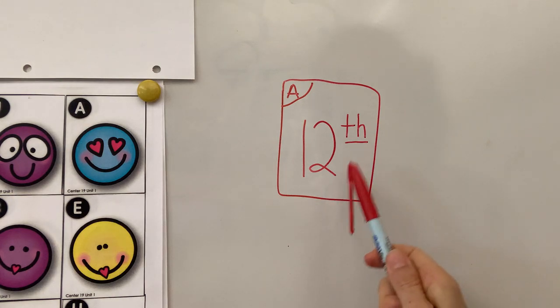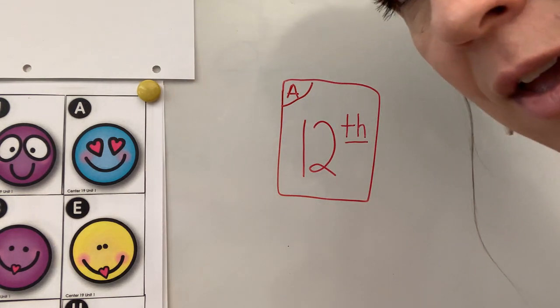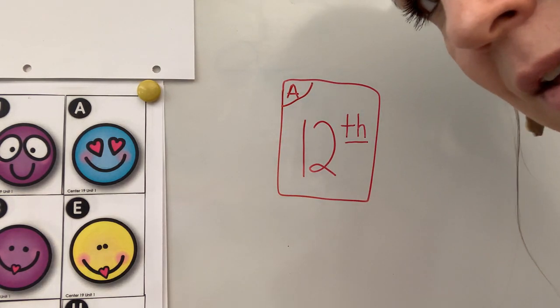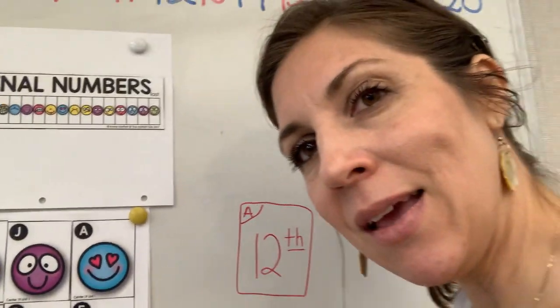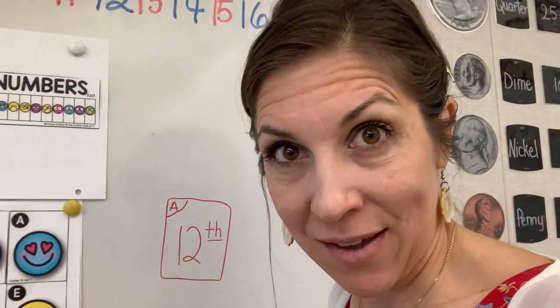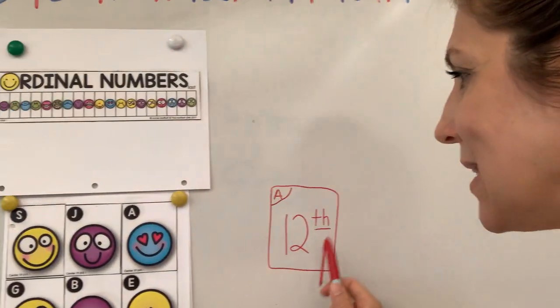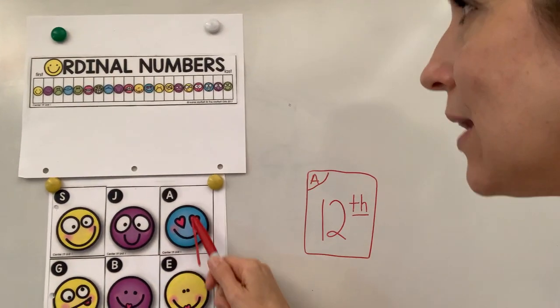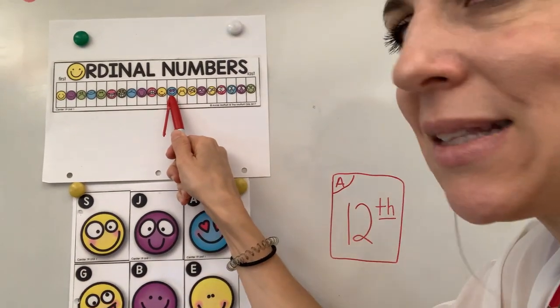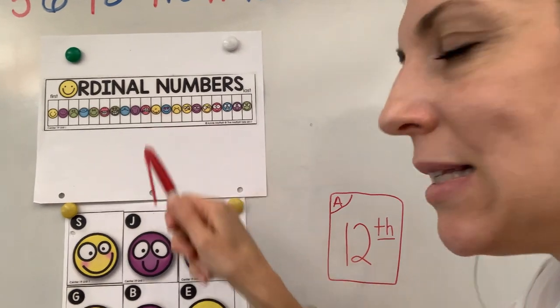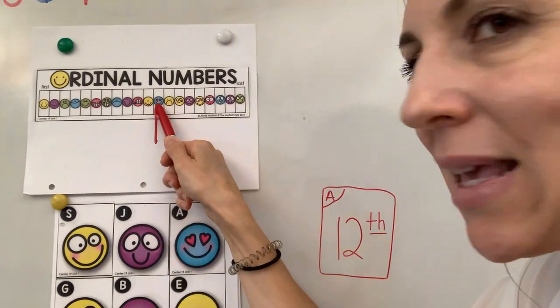Now, this means 12th. Can you say with me? 12th. Good. So this one is in the 12th place.